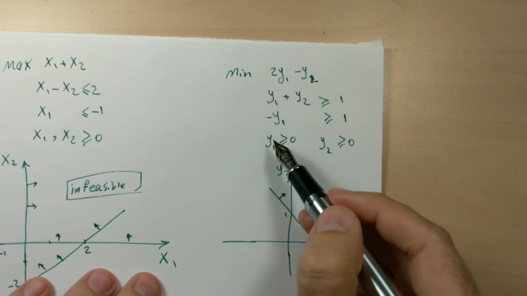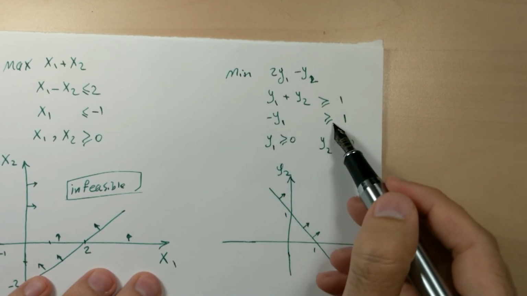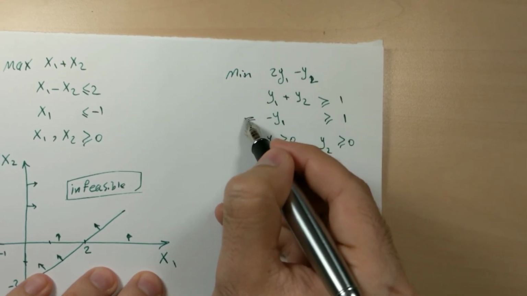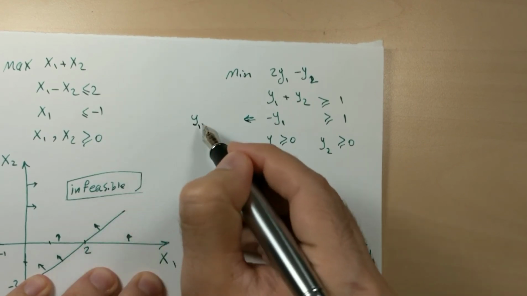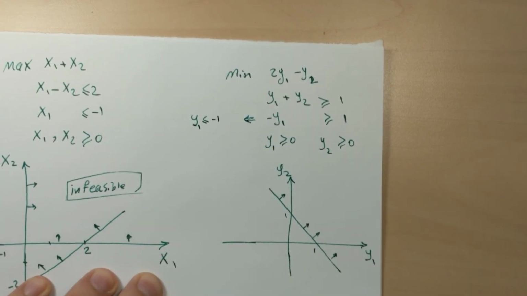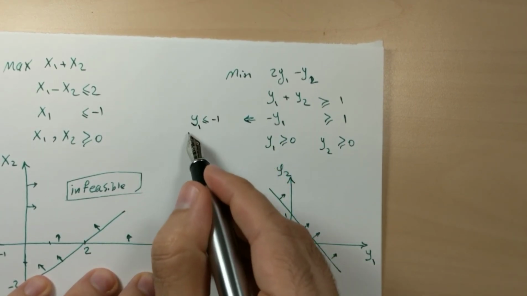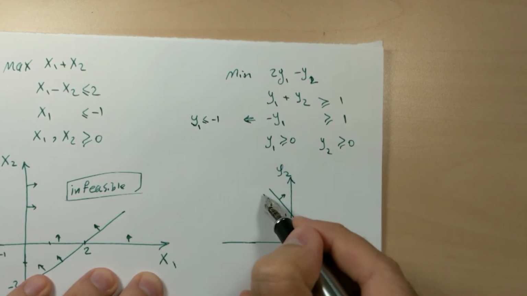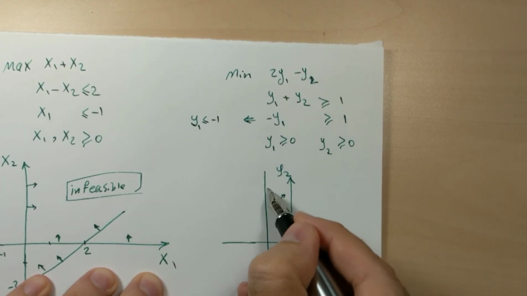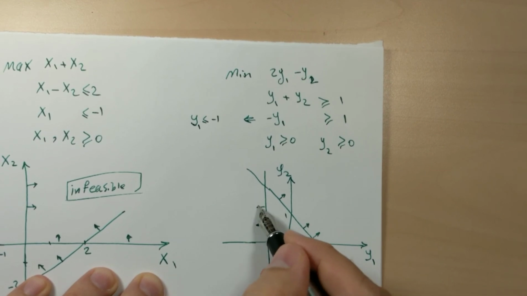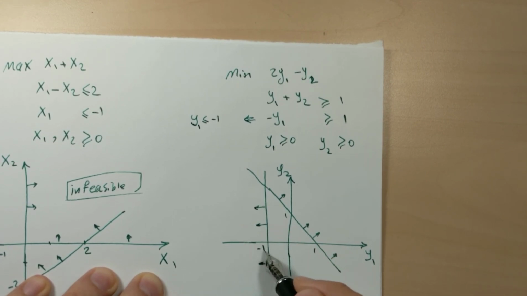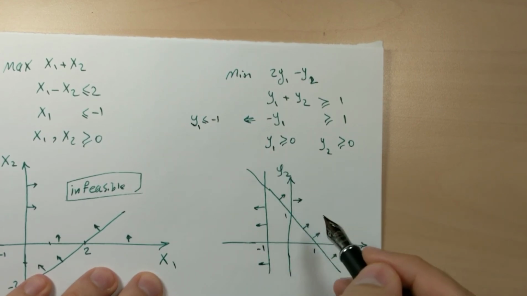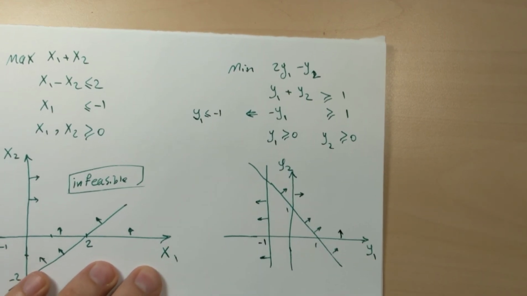The second one, negative y1 is greater than or equal to 1. I can write this as y1 less than or equal to negative 1 to make it easier to understand or draw. y1 is greater than or equal to 0 and y2 is greater than or equal to 0.